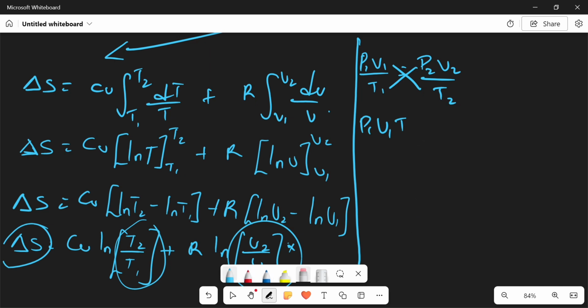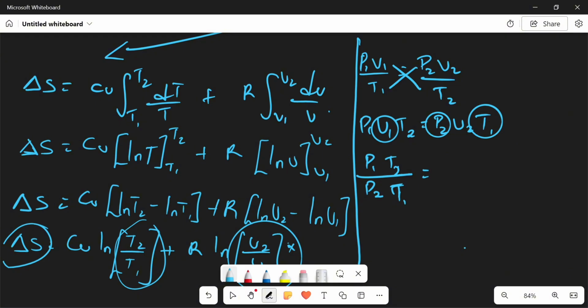This will be T2 equal to P2 V2 T1. Don't forget, what I'm looking for is V2 over V1. So I'm going to divide both sides by P2 and T1, and also divide by V1, so what I'm going to have is P1 T2 over P2 T1 equal to V2 over V1.